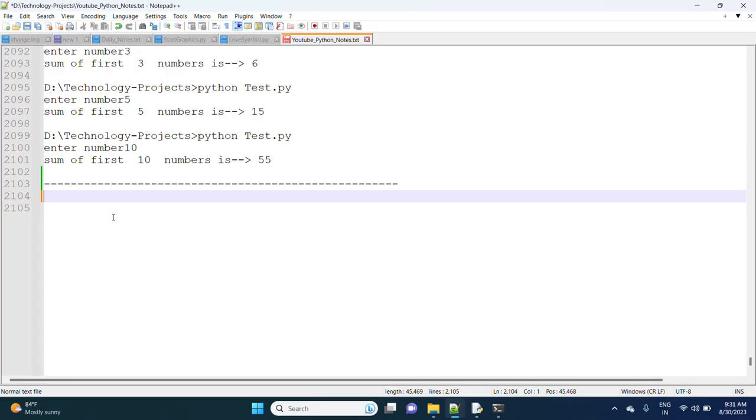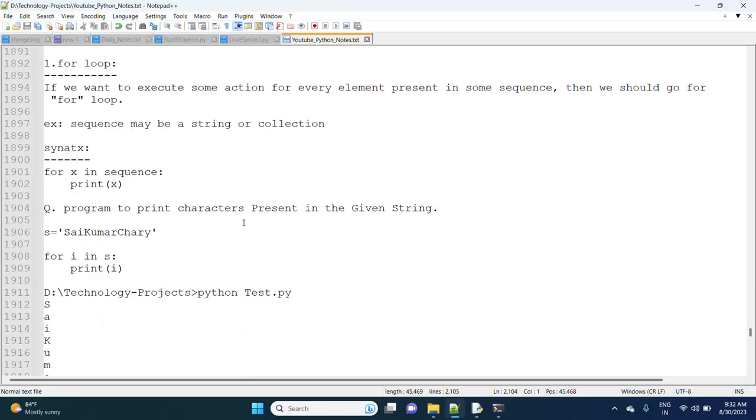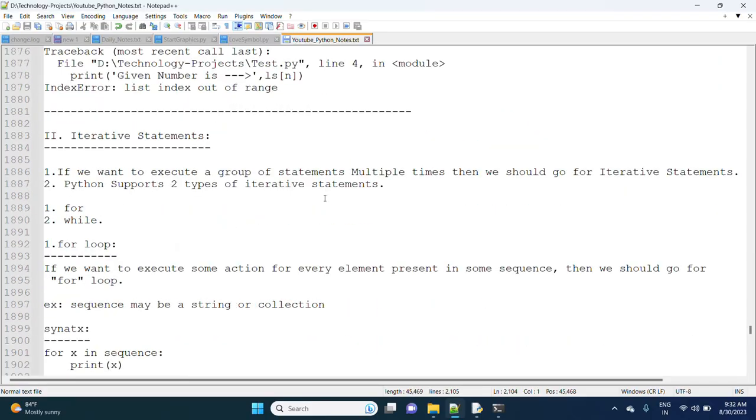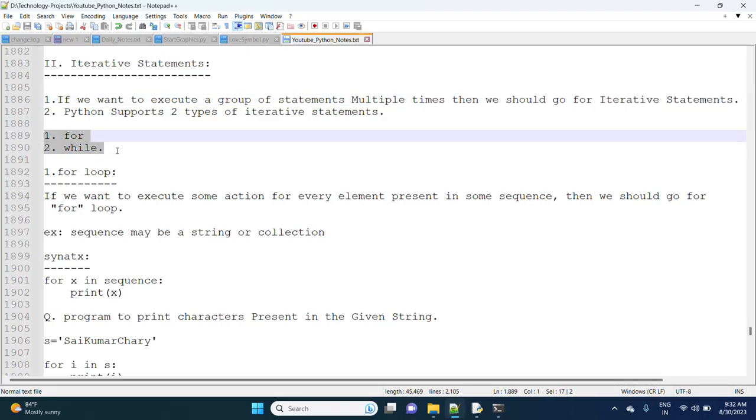Hi friends, in the last session we started the while loop, right? It comes under iterative statements. Iterative statements are used when you want to repeat a set of statements multiple times. How many types of iterative statements are there? Two types: one is the for loop and the second is the while loop.